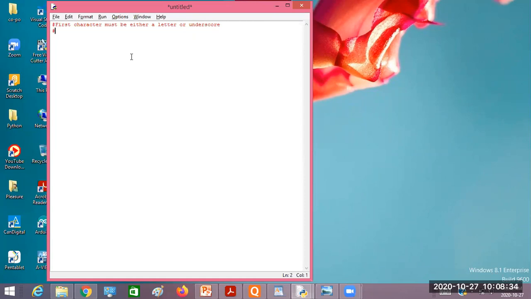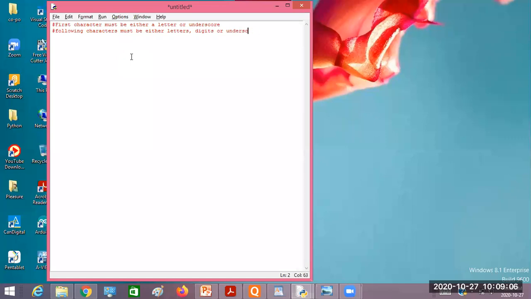Is my screen visible, right? Yes, sir. Okay, I'm writing the rules now. The first character must be either a letter or underscore. Then what about the following characters? They must be letters, digits, or underscore.